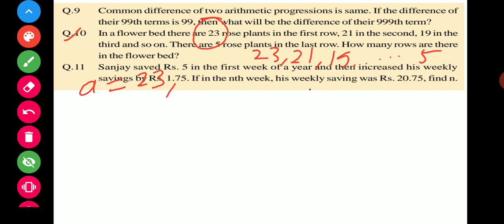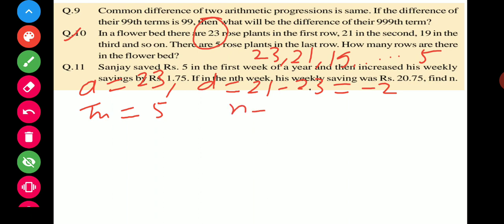So A is 23, and the common difference is 21 minus 23, that is minus 2, and Tn is given as 5. Find the value of n. So we have a formula for this. Tn is equal to a plus n minus 1 into d. Tn is given as 5.